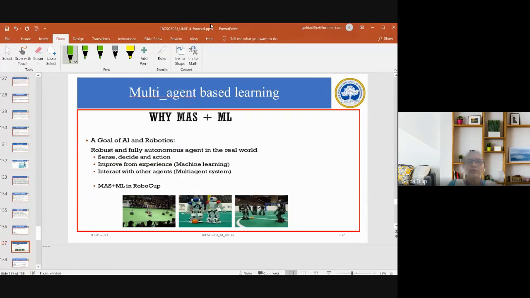Another example for a multi-agent based learning is, for example, a person playing chess with a computer. Okay, that's an example for a multi-agent based learning. But then the vacuum cleaner agent, what we discussed in the first and the second unit, comes under a single agent. E-commerce applications are considered to be very good examples of multi-agent based learning.